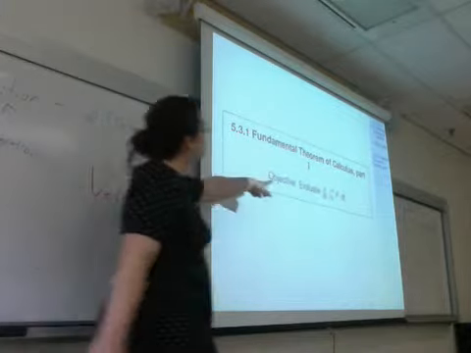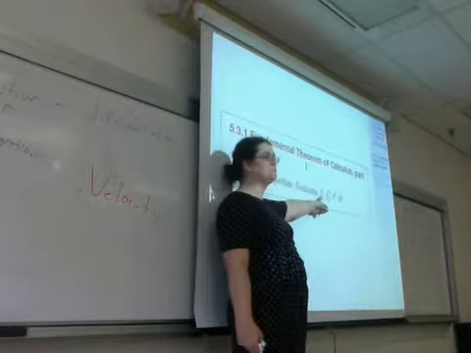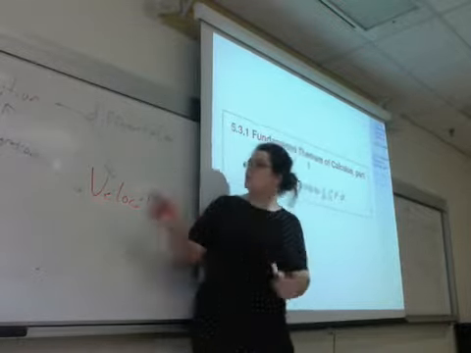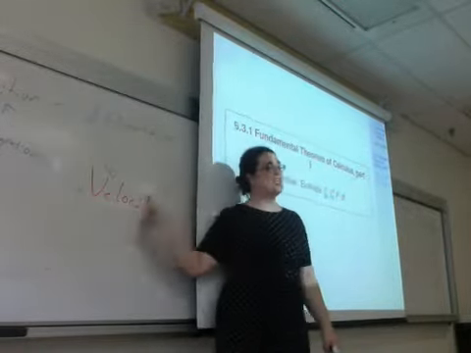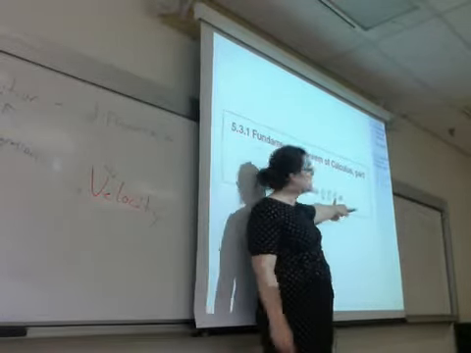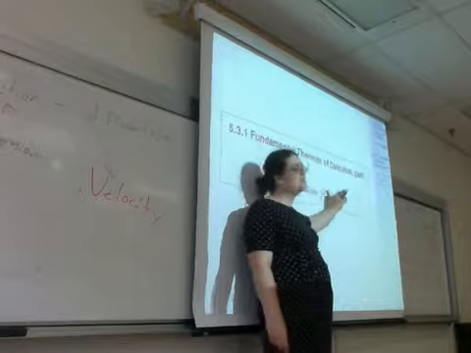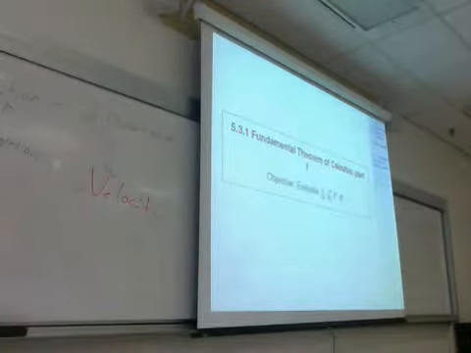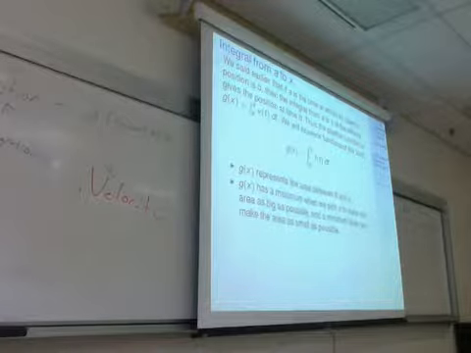Does anyone know what the derivative of this integral is going to be? x squared. And this is basically what I was saying before: if you integrate and then you differentiate, if you take an integral and then a derivative, you should always get back exactly where you started. So what's inside is t squared. We take the derivative of the integral, and it'll just give you x squared. So that's the simple form of what the fundamental theorem of calculus tells you.